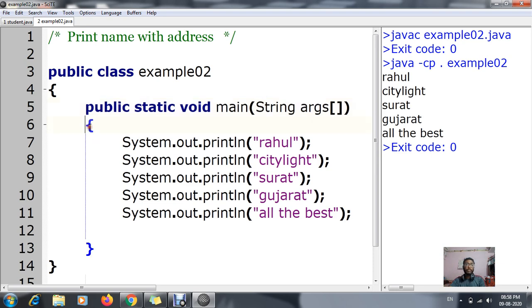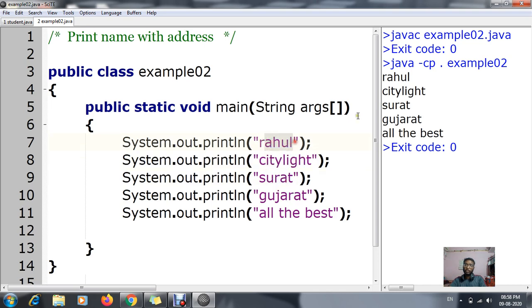Now again I've started a second block, and in that block I have to display some messages. For displaying the message, I've used the keyword known as System.out.println, and in that I have used the message Rahul. In the same way I have used the whole thing. All five messages have been displayed by using the keyword System.out.println: Rahul, Citylite, Surat.